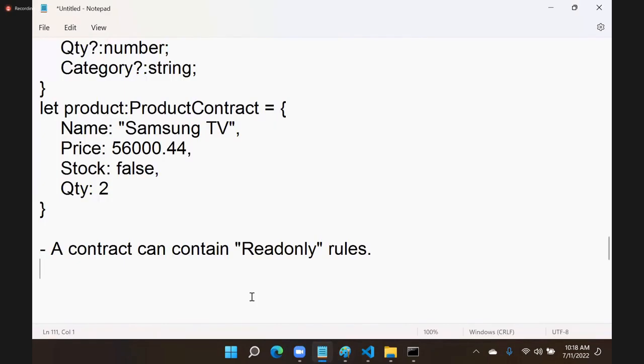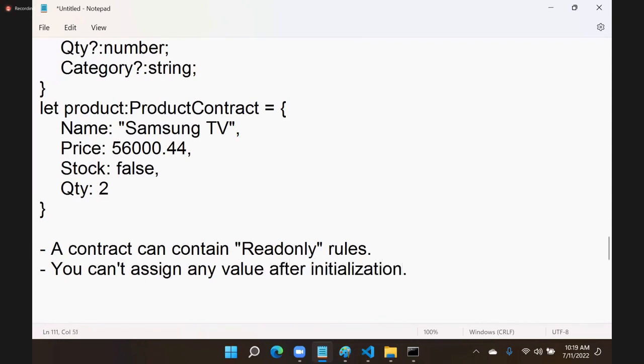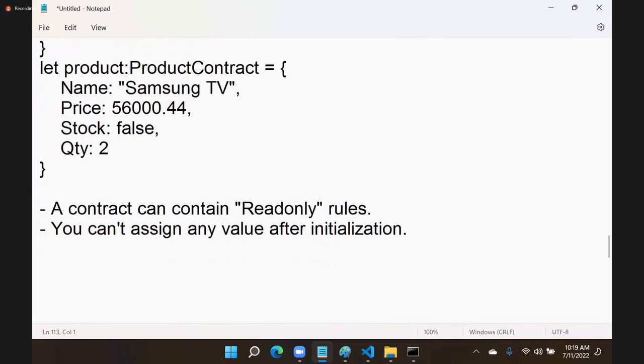A contract can contain read only rules. That means you cannot assign any value after initialization. That is what actually read-only is.